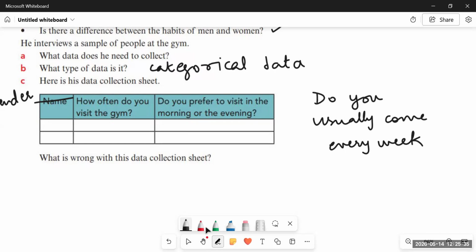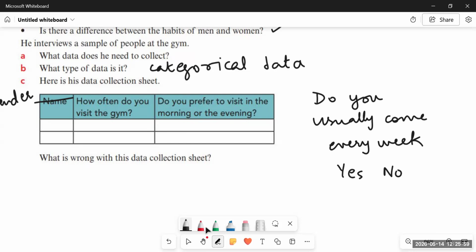So instead of asking how often, how many times do you visit the gym, the question should be, do you usually come every week or not? So the options would be yes, no. So people will take yes or no to give you a particular information that yes, how many people are coming usually every week and how many people are not coming usually every week.